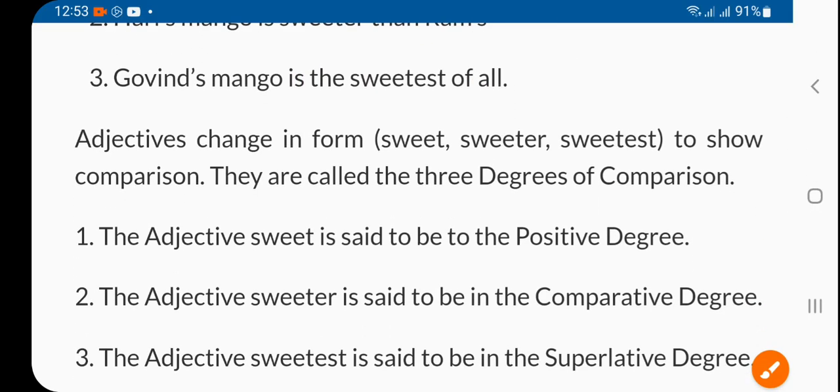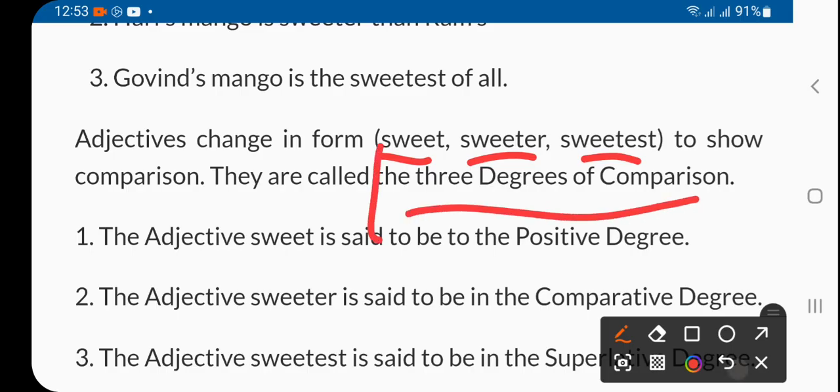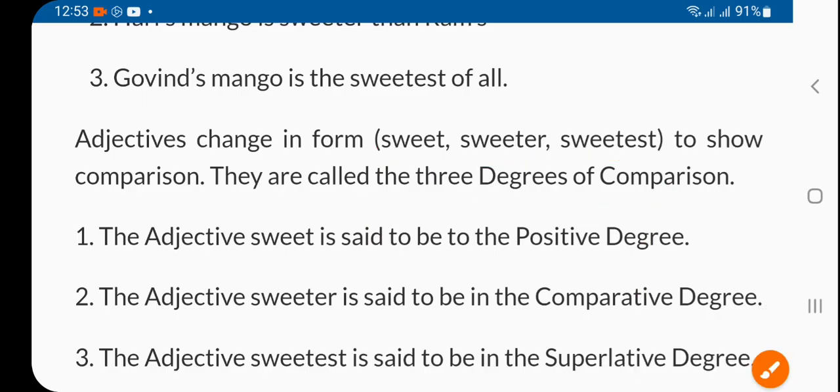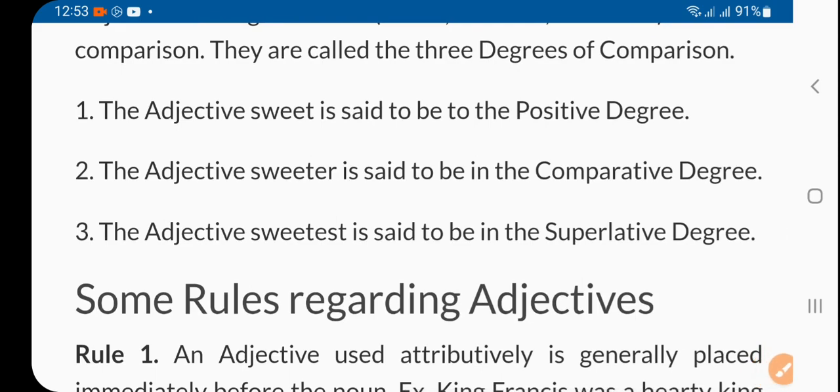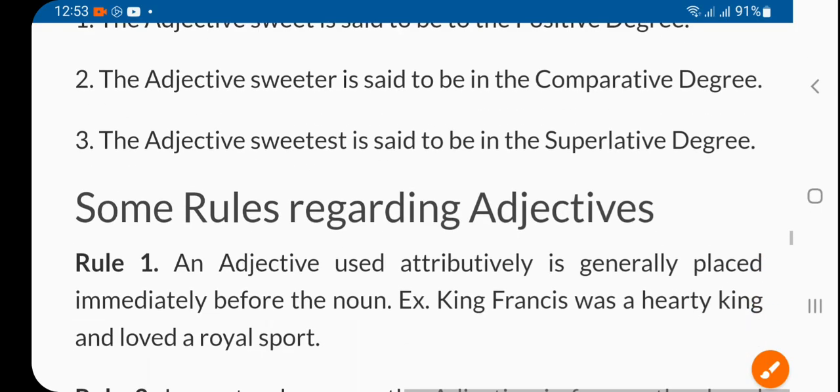Now the adjective changes in form: sweet, sweeter, sweetest, right? To show comparison, they are called the 3 degrees of comparison. Number one, the adjective sweet is said to be positive, comparative, superlative. सब पढ़ा हुआ है आपका.